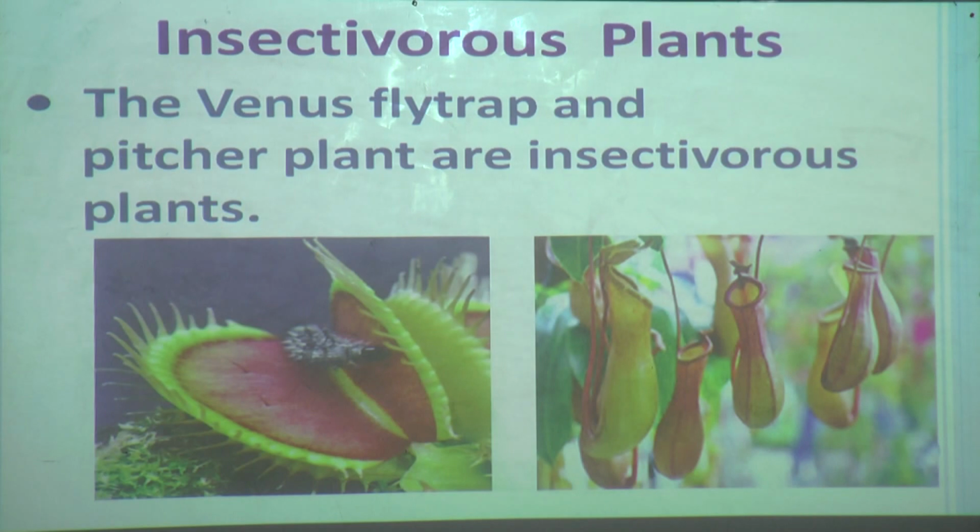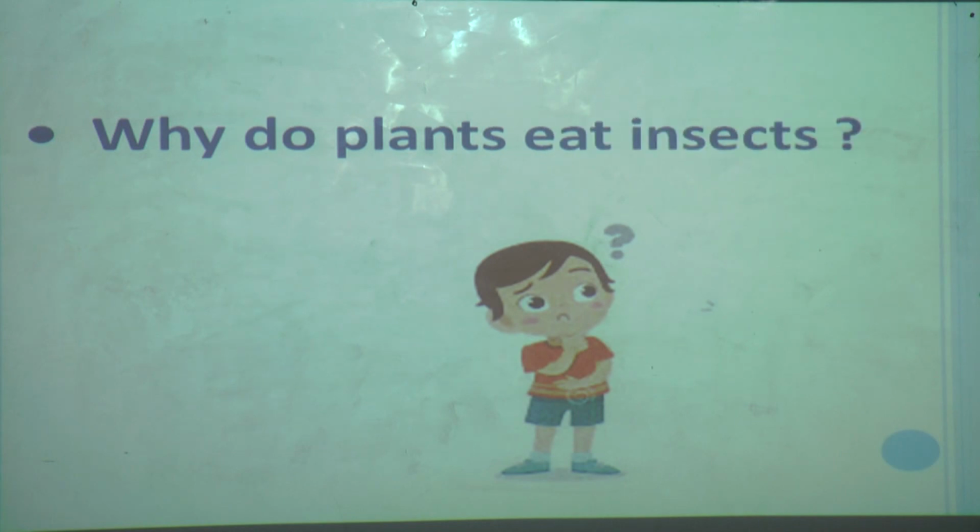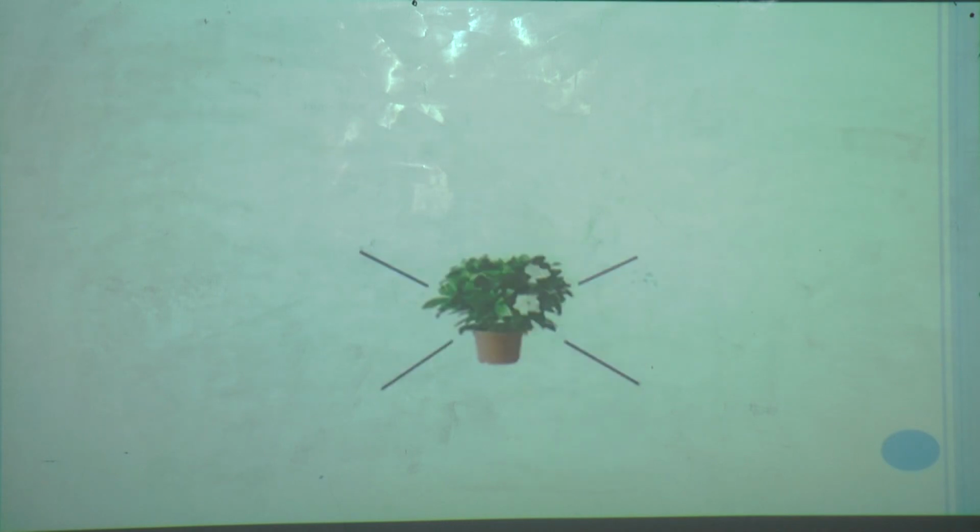Dear students, you are all surprised by listening to this, and some of you are thinking, why do plants eat insects? As we know, plants are the basic food producers. Yes, but here we are seeing the example of insectivorous plants. Some of you are thinking, why do plants eat insects? Let us see. Actually, this is one type of adaptation only. Let us see why plants eat insects.